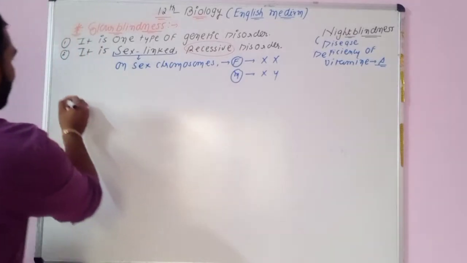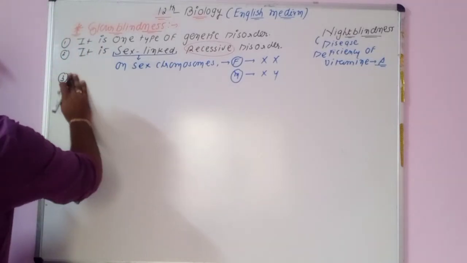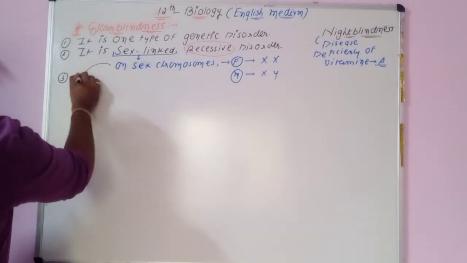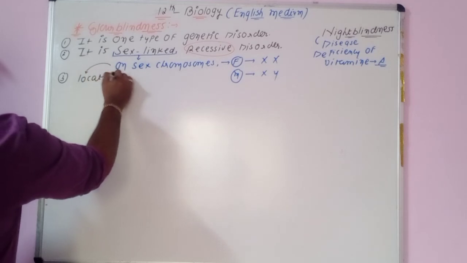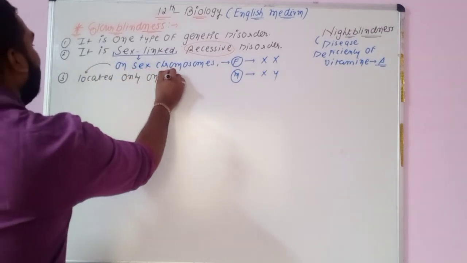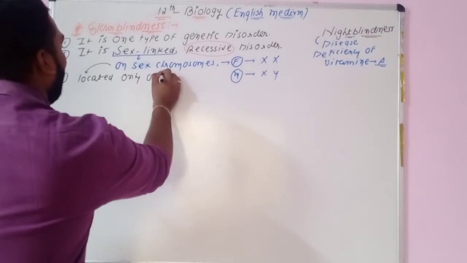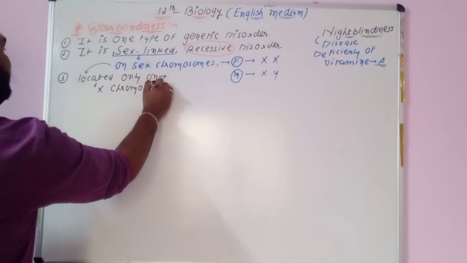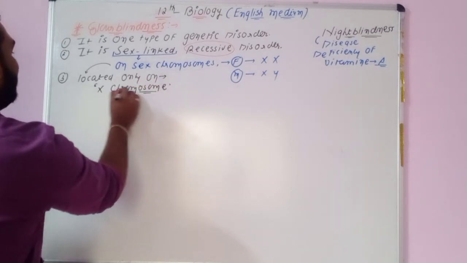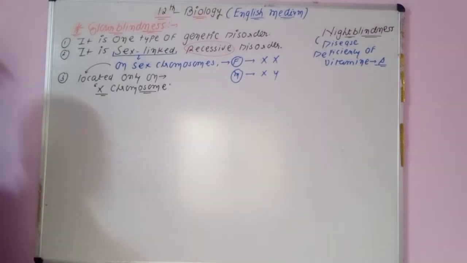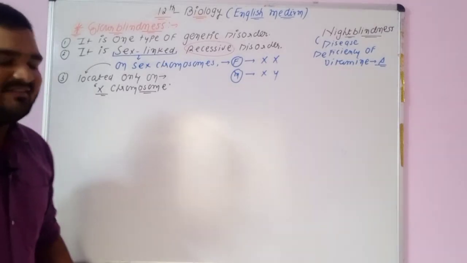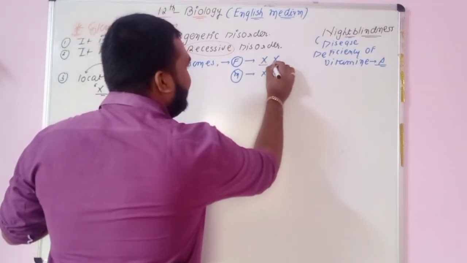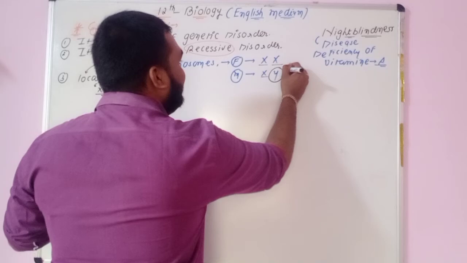Now I am writing the important point: the genes responsible for color blindness are located only on the X chromosome. They sit on the X chromosome, but on the Y chromosome they are absent.